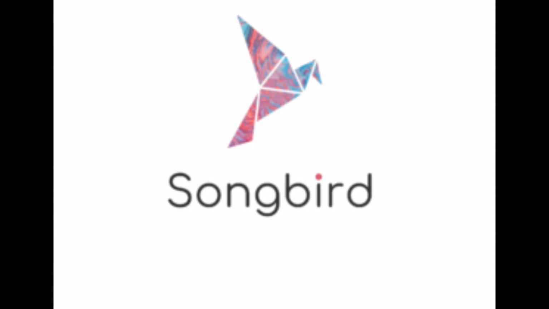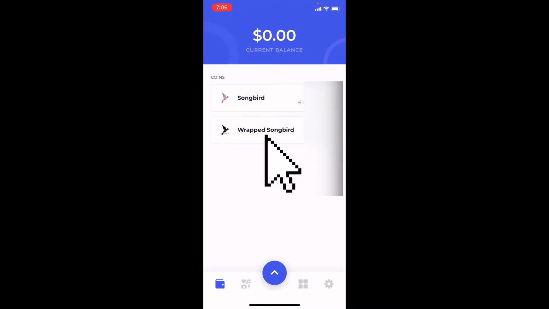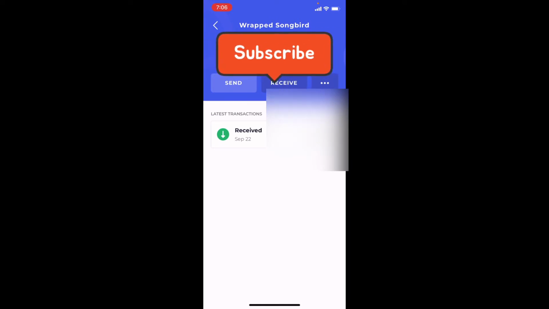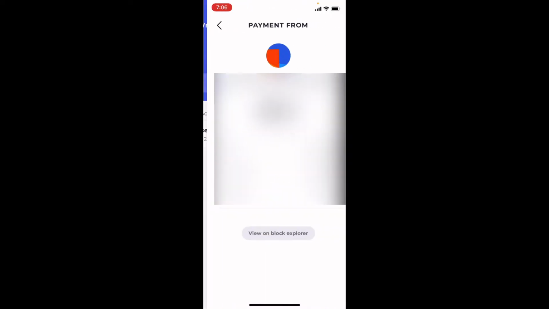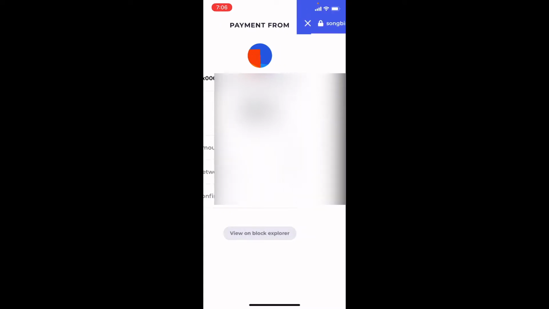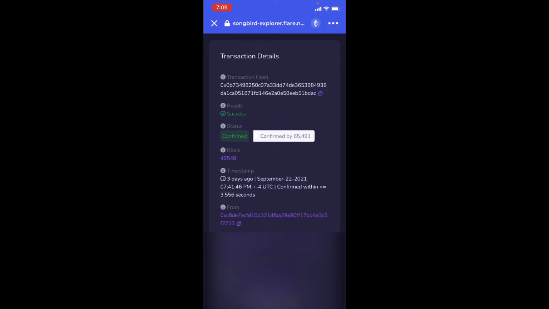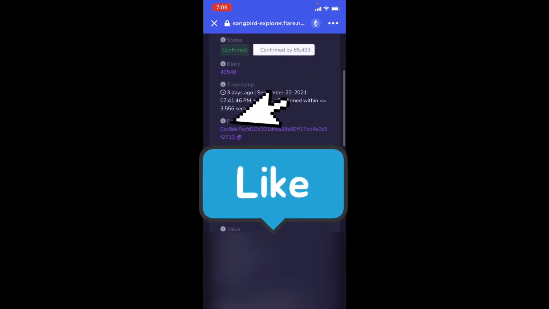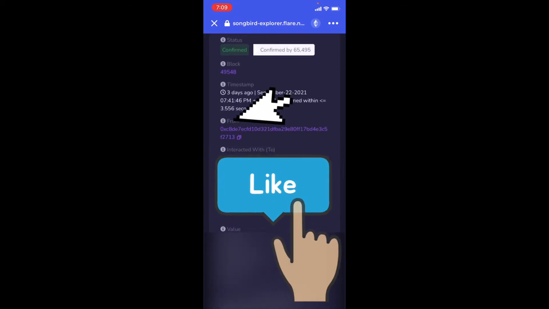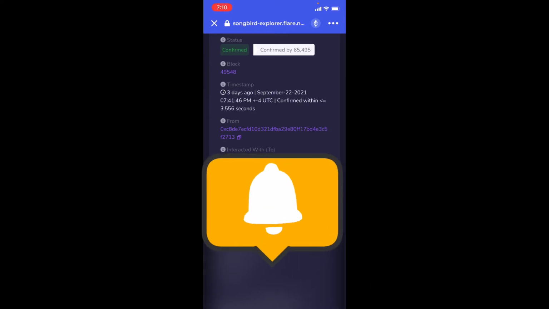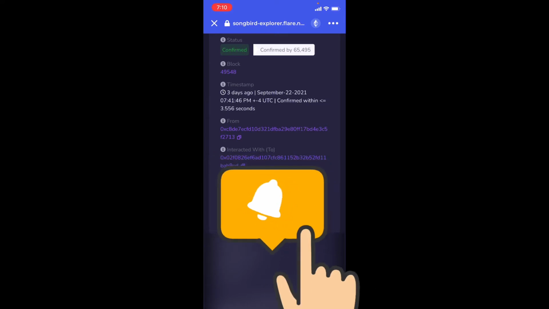And in today's tutorial, I'm going to show you how to check your Songbird tokens to see how many you have. So our first step, you need to hit where it says Wrap Songbird. You hit that. Then you want to hit Receive. And where it says View on Block Explorer, you want to hit that. So next what you want to do is scroll down, and where it says From, you want to copy the address. Then you want to back out and go back to the very beginning of your Bifrost wallet.